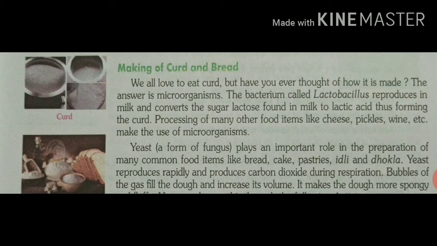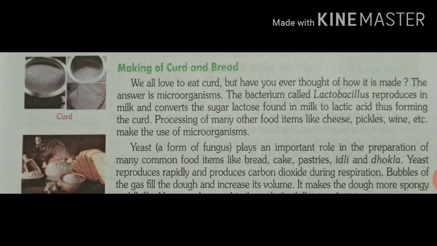So, what is fermentation? Fermentation is a process when yeast break down the sugar and carbon dioxide and alcohol are formed. The dough rises due to carbon dioxide. When this dough is used to make bread and is baked, carbon dioxide escapes from the loaf, making it light and fluffy.